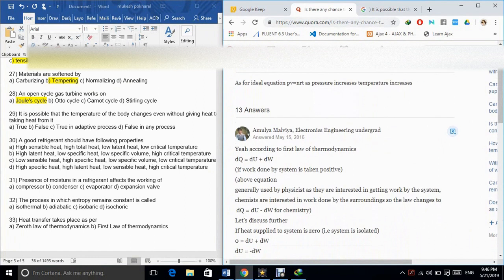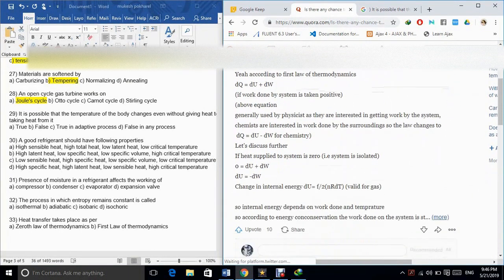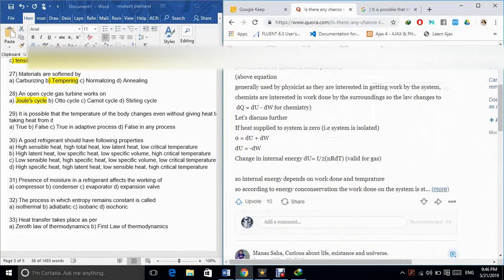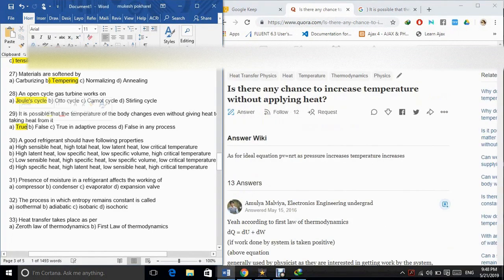29. It is possible that the temperature of the body changes even without giving heat to it or taking heat from it. A. True. B. False. C. True in adaptive process. D. False in any process. The correct answer is option A.